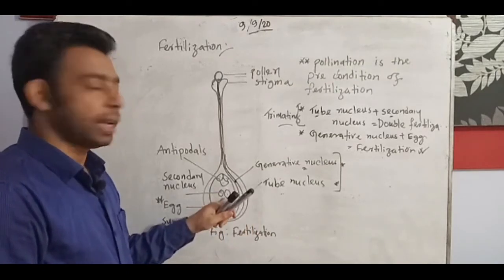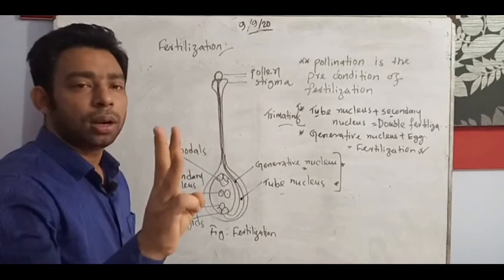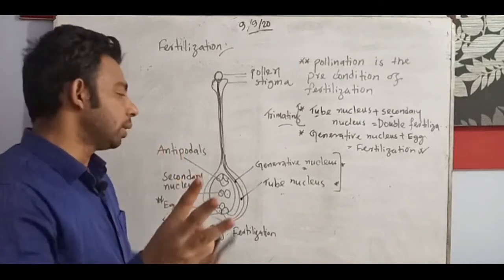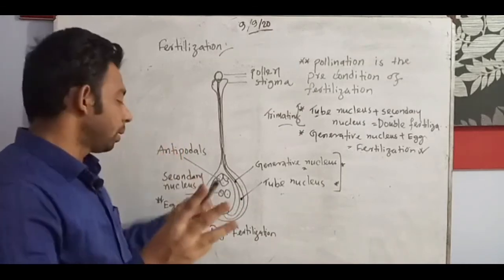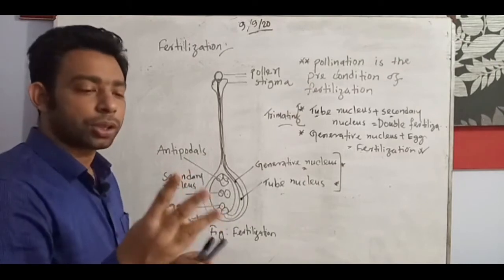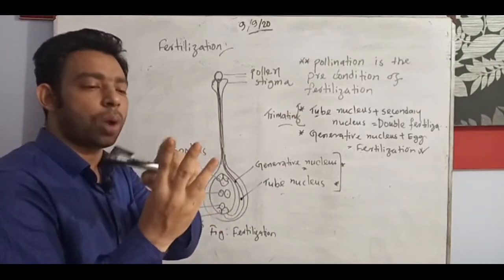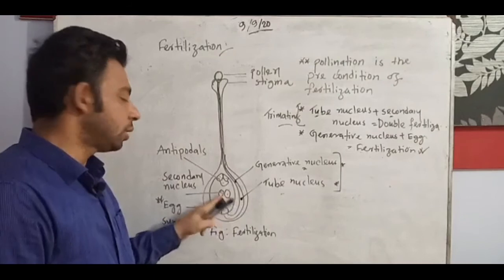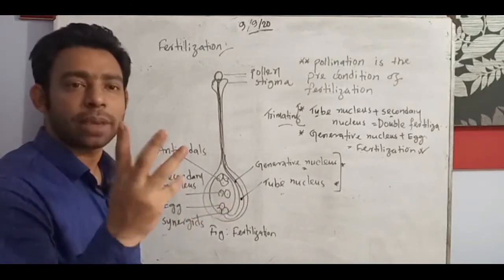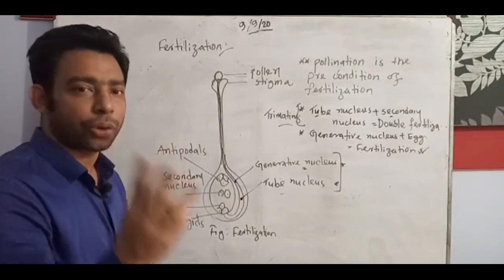the secondary nucleus, 2 secondary nucleus and 1 pollen nucleus or tube nucleus, that is 3 nucleus. So it is called double fertilization, and since the 3 nucleus is there, 1, 2 and 3, it is called tri-mating.